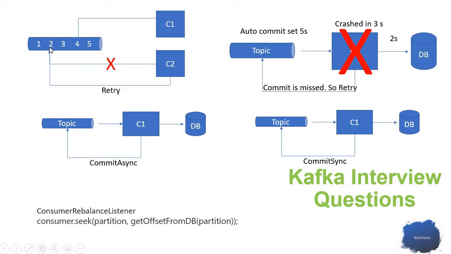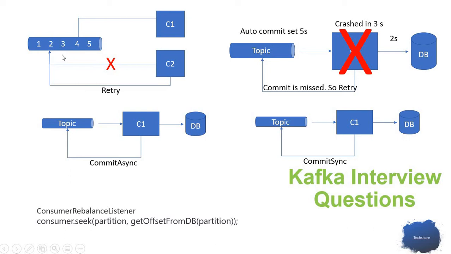On the broker side, the broker maintains the offset consumed by each consumer, at the topic level, for each partition: what offset the consumer is currently processing, and what offset the consumer has already committed. All those details are maintained on the Kafka broker side.